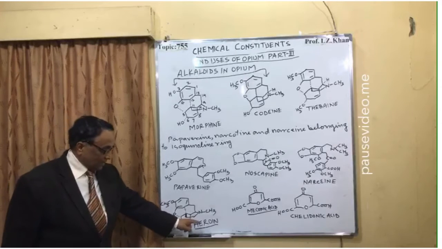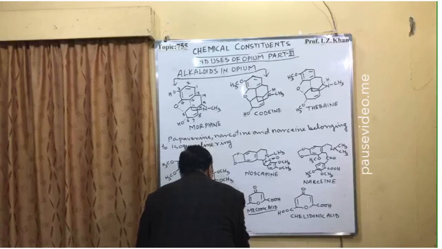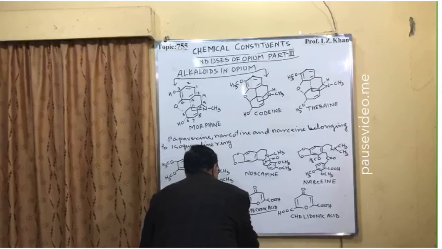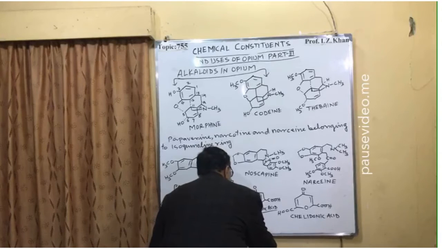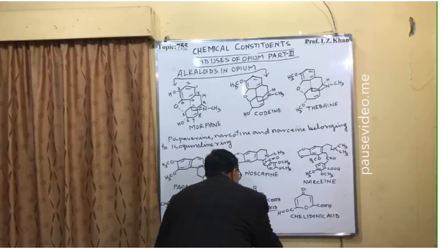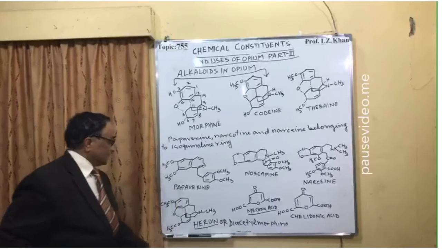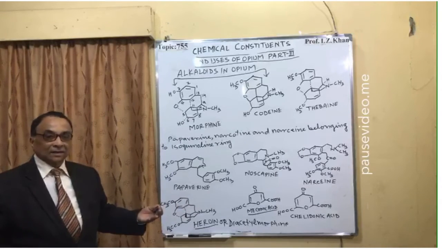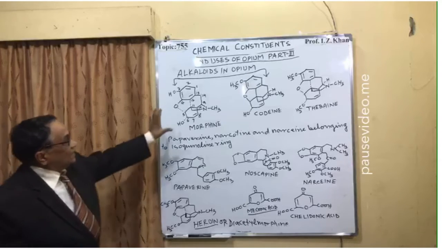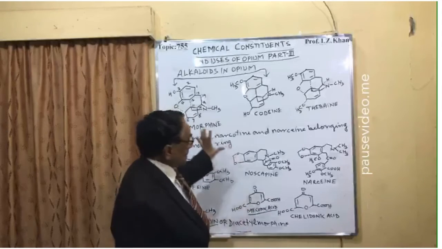You can also call it diacetyl, meaning two acetyl groups are there. Diacetyl morphine is called heroin. And these all have a cyclopentano phenanthrene structural nucleus.